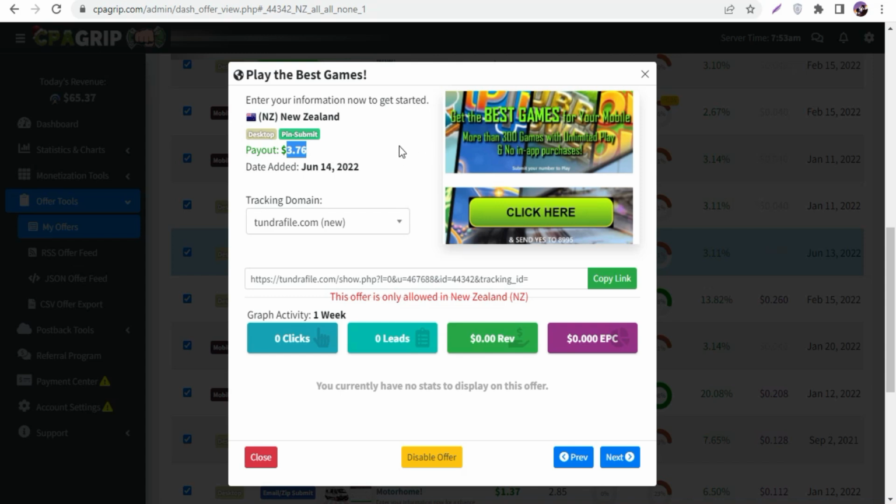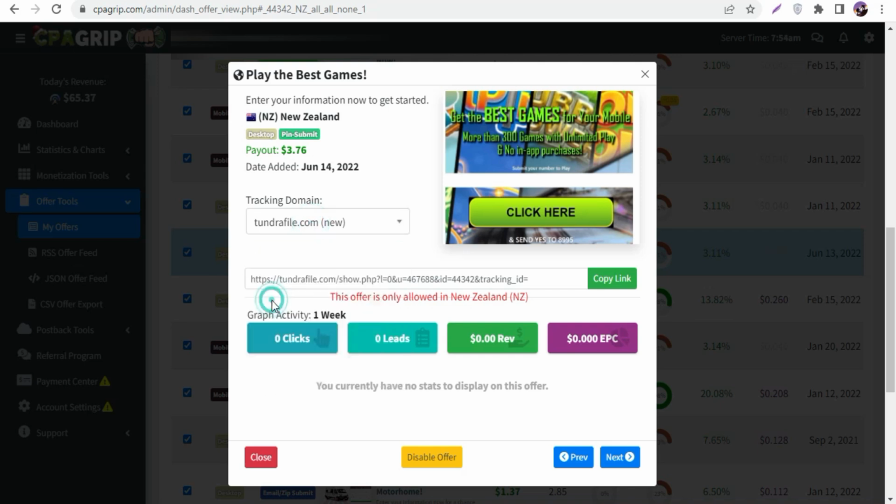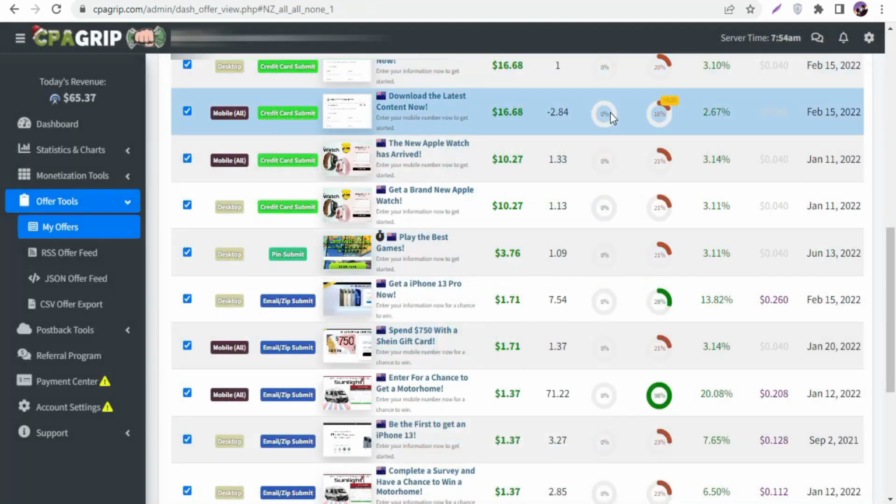So I'm gonna go and promote this offer because it's really easy, and you're able to make nearly $4. So let's go. I'm gonna show you how. First, I told you all the time you guys select a new domain. So I selected this one, and there is a link. Copy this link, close this, and now I'm gonna show you how you guys can go and promote this CPAGrip link.